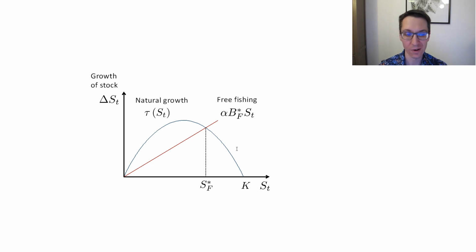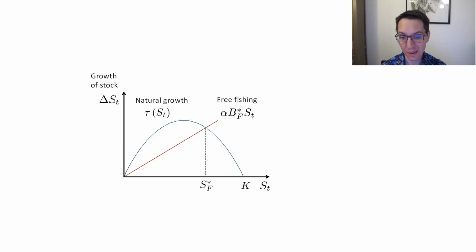And actually, to see this more clearly, we can look at the graph we had before. So that was our graph. So what do we see? We see that fishing intensity here is alpha B star F, and it's the coefficient that multiplies ST. So this red line here has a slope alpha B star F. So if fishing intensity increases as a result of alpha increasing, then it means that this line is steeper. So what's the impact on harvests?